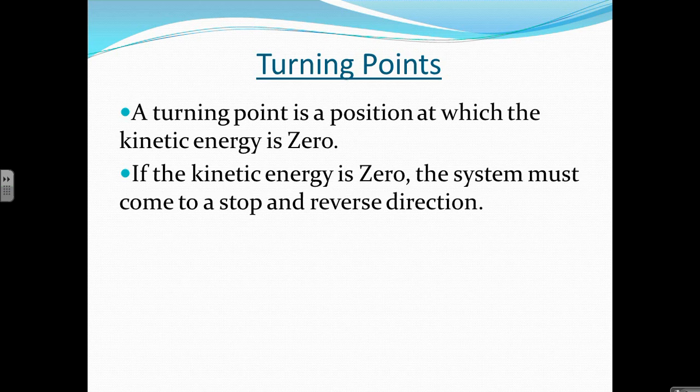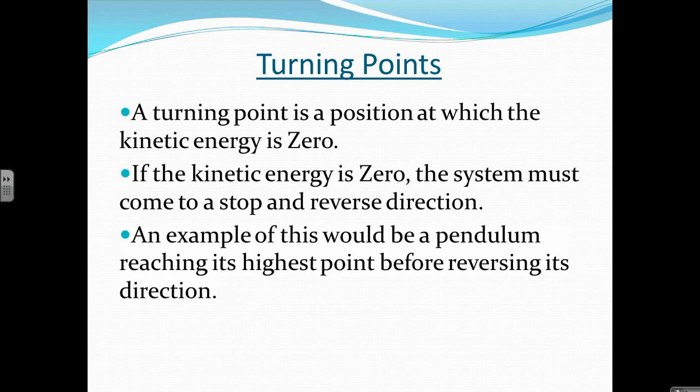And there's a really simple example of this that we see all the time, and that is a pendulum. When a pendulum is moving, the moment that it reaches its highest point, the bob will come to a stop momentarily before turning around. Oftentimes we see situations where an object is caught in a particular position because as it moves from one spot to another, its kinetic energy shifts with potential energy.